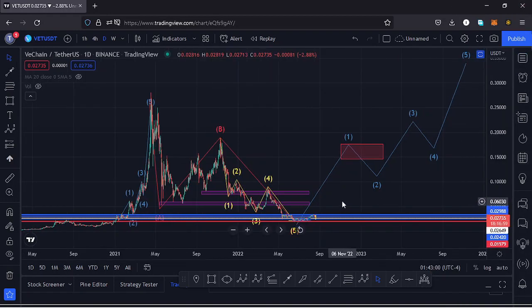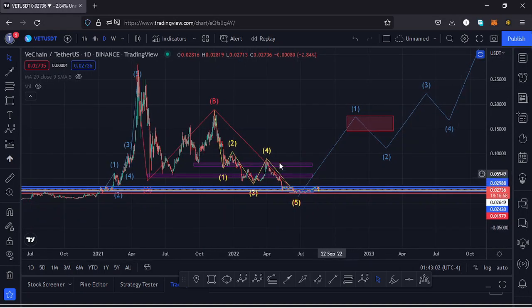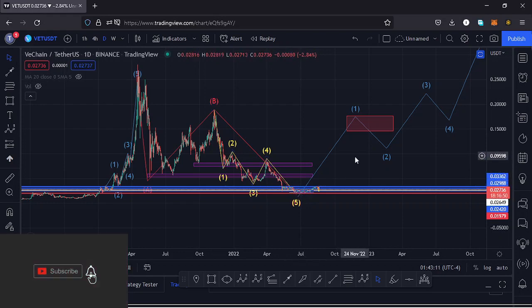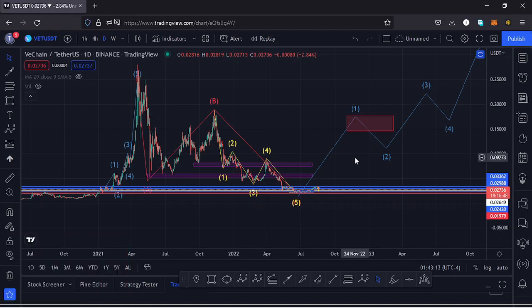And in this video I want to give the key scenarios that I expect to play out, basing my analysis on the Elliott waves and the Fibonacci's, and also the key areas of support and resistances, and also show you the key chart patterns that we have information on this chart. So if you're interested in such content, make sure that you stick around till the end of the video.